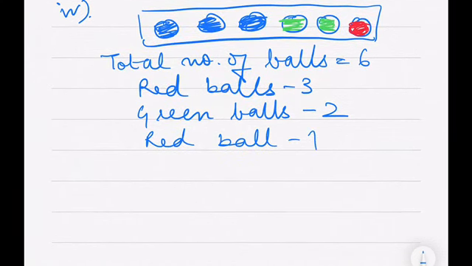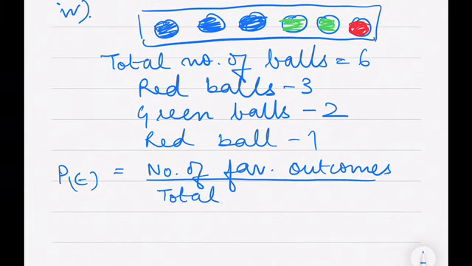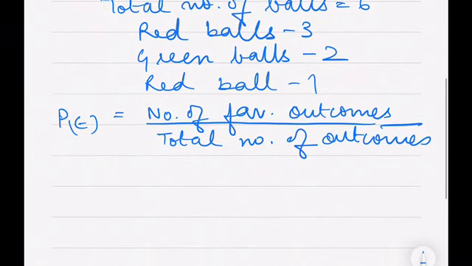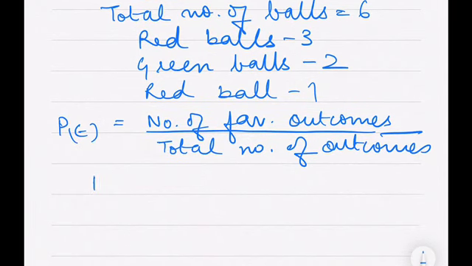In 9th grade we have already done the formula: probability of an event is equal to number of favorable outcomes by total number of outcomes. In this experiment, taking out a ball from a bag is the experiment, and an elementary event is, for example, getting a blue ball.